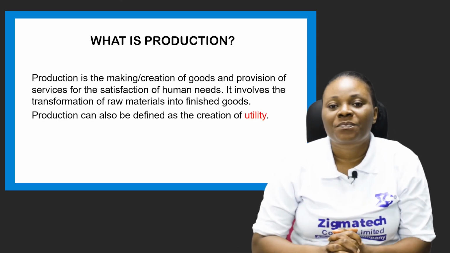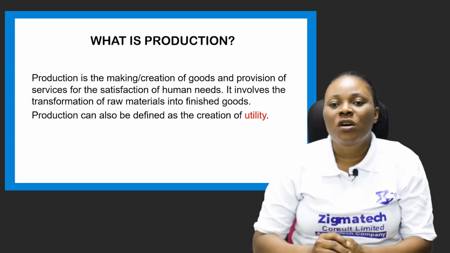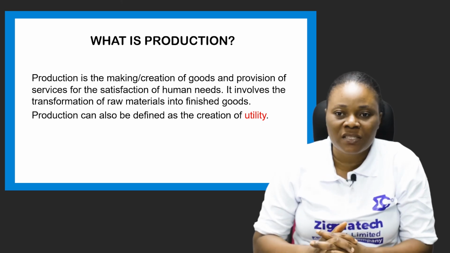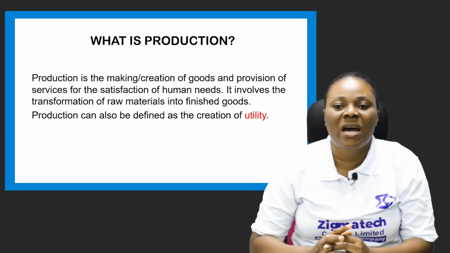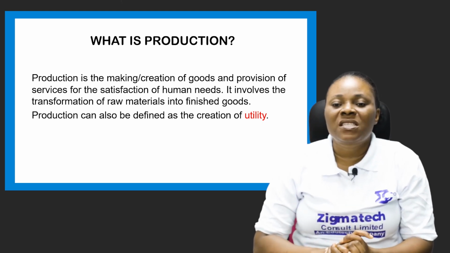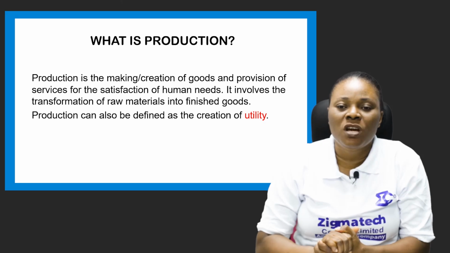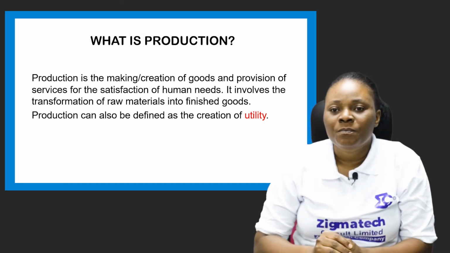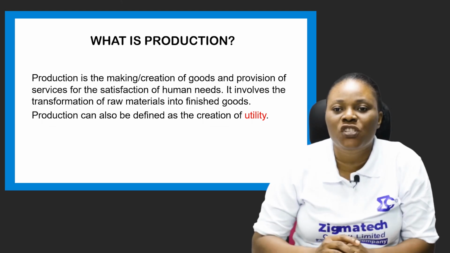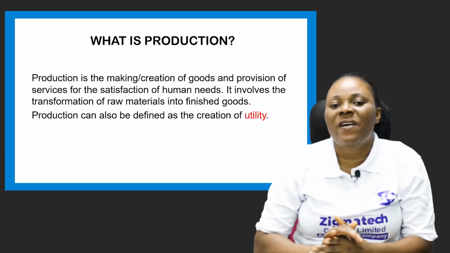What is production? Production can best be defined as the making or the creation of goods and also the provision of services, basically for the satisfaction of human wants or human needs. The essence of production is for goods and services to be made available for human use. So production is the act of making or creating goods and services, basically for the satisfaction of human wants. The major purpose of production is to satisfy human wants.